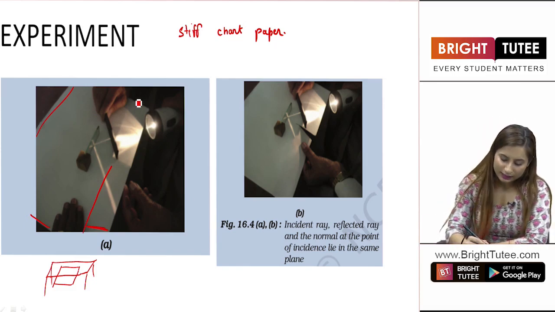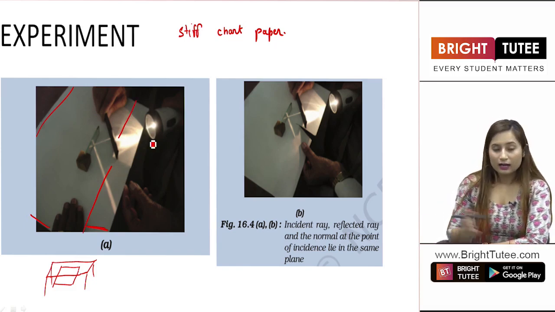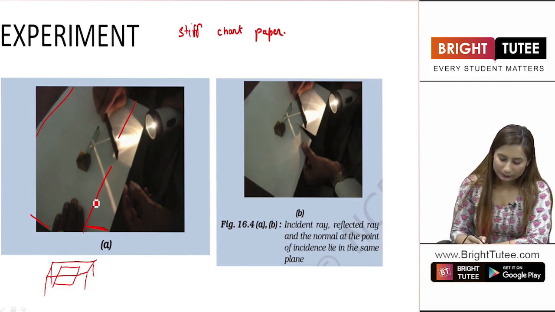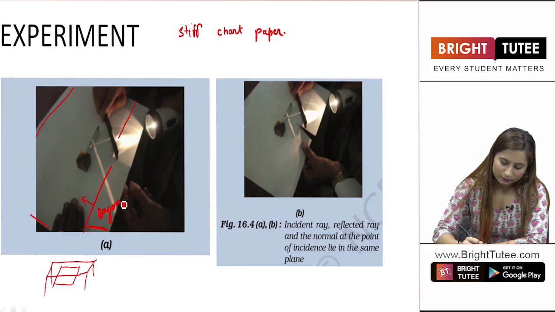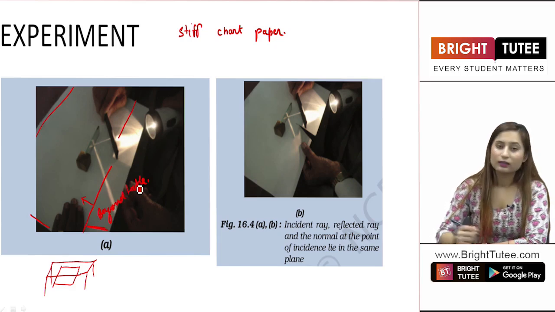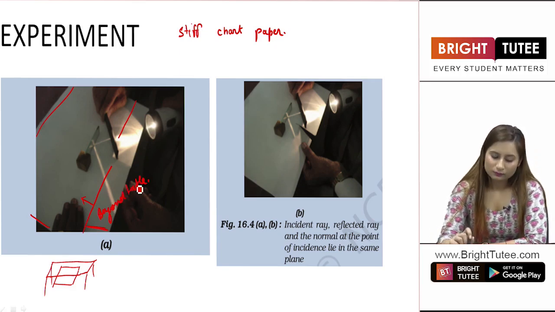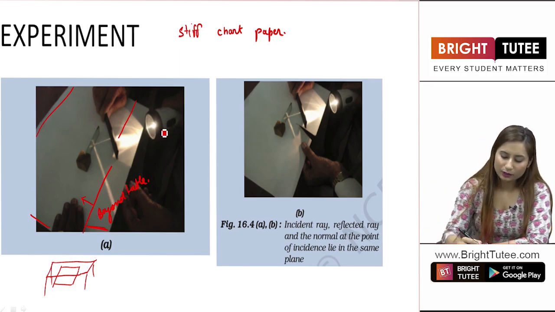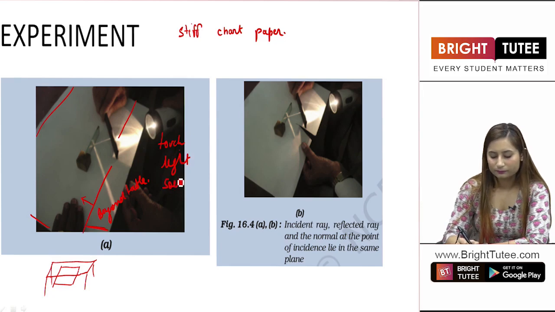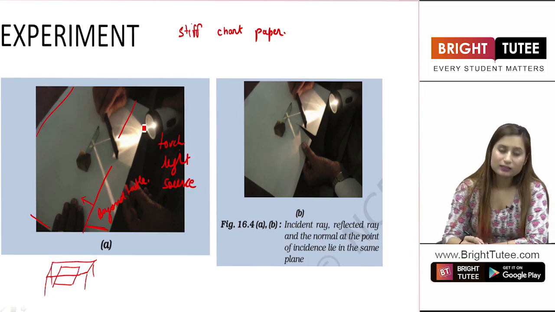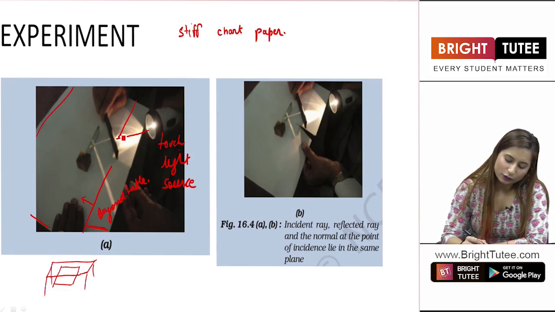So this is the area of the paper that is beyond the table. Table is only up to this level. This is beyond the table. Right, students? Now you perform the same experiment. You have taken a torch, that is the light source. This torch is producing light that is falling onto the comb.